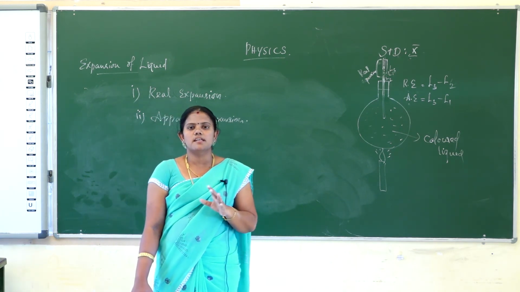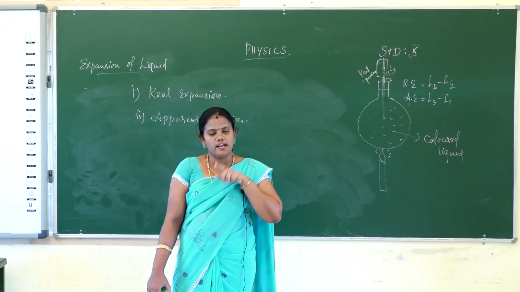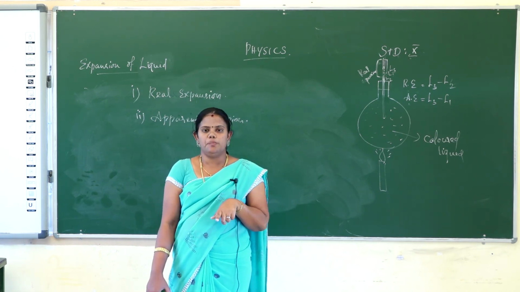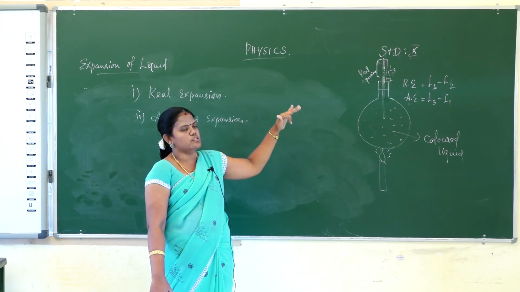Real expansion means the liquid is heated without a container. Apparent expansion means first the container is heated and then the water is heated. So the expansion is explained in three ways. L1, L2, L3 are noted down.